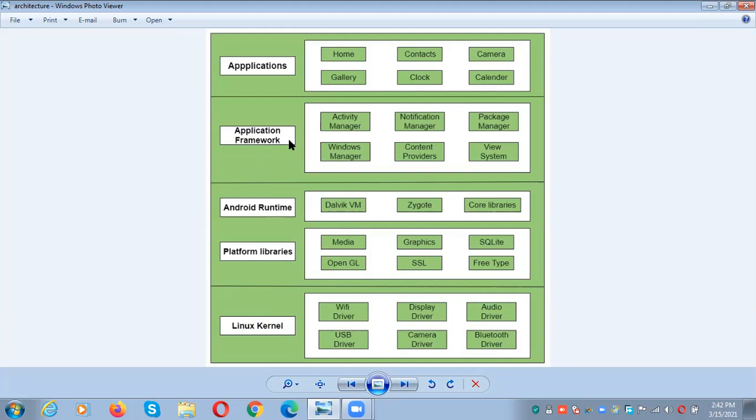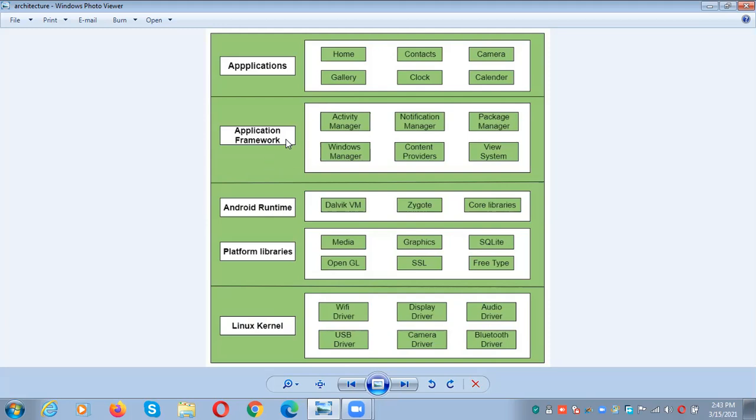Android framework includes Android APIs such as user interface, telephony, resources, locations, content providers, and package managers. Activity manager, notification manager, package managers, content providers, all these things are available in the application framework.